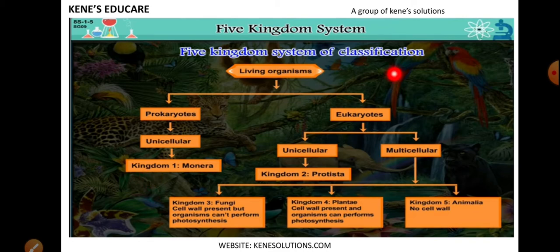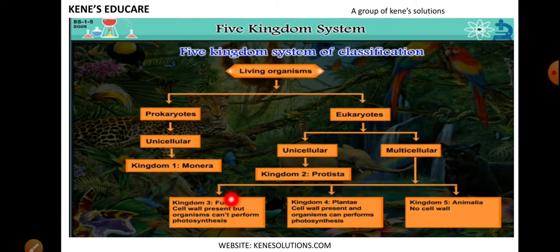Okay, now eukaryotes are further divided into unicellular and multicellular. Unicellular is what? They are made up of only one cell, and multicellular are made up of many cells. Now unicellular eukaryote, it means what? Eukaryotes have a well developed nucleus, so it will have a well developed nucleus and they will have only one cell. So the kingdom which exists in this is kingdom Protista. Okay, next is eukaryote multicellular. They are made up of many cells. Now this multicellular is divided into 3: kingdom fungi, kingdom plantae and kingdom animalia.